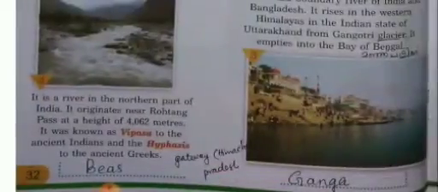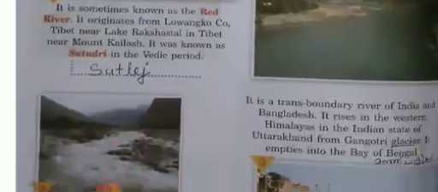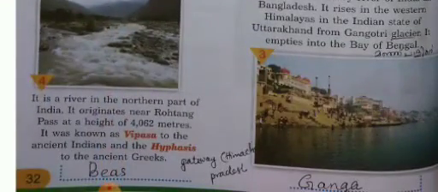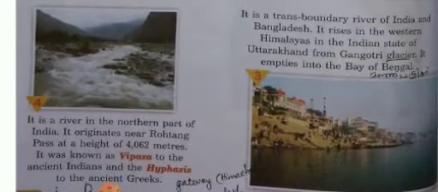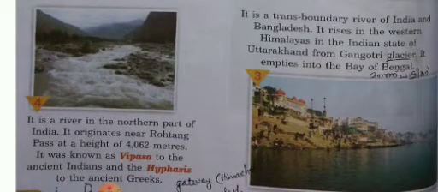Then the next one is a river in the northern part of India. It originates near Rohtang Pass at a height of 4062 meters. It was known as Vipasa to the ancient Indians and the Hyphasis to the ancient Greeks. Okay, this river is